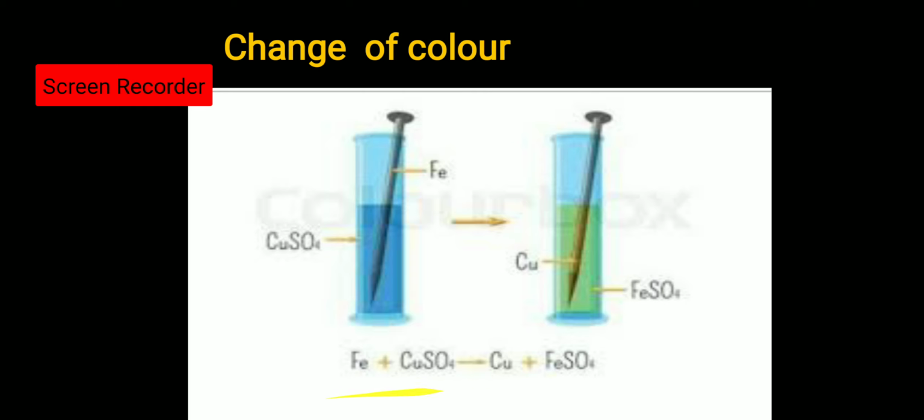We can also say it is a single displacement reaction, in which the more active metal, that is the iron, displaces the less active metal, that is copper, from the salt or compound and takes its place. So from copper sulfate, the iron will displace copper and take its place. That is why there will be a slow change of color from blue to green. So it is a chemical reaction in which you observe the change in color. This is one of the characteristics of a chemical reaction.